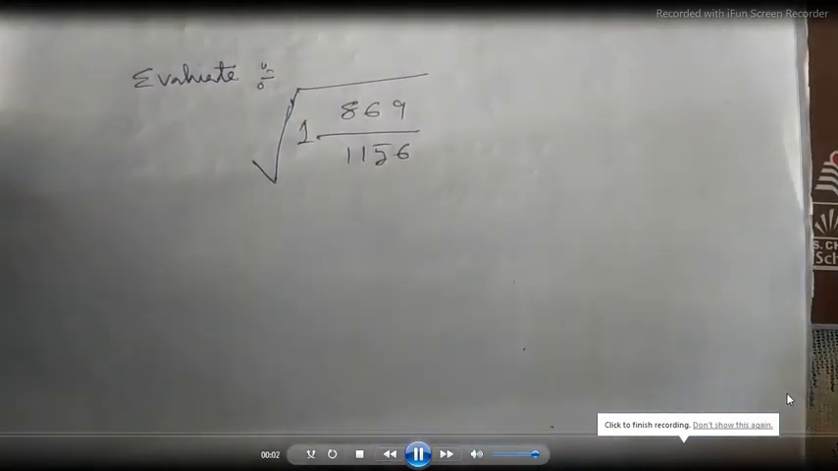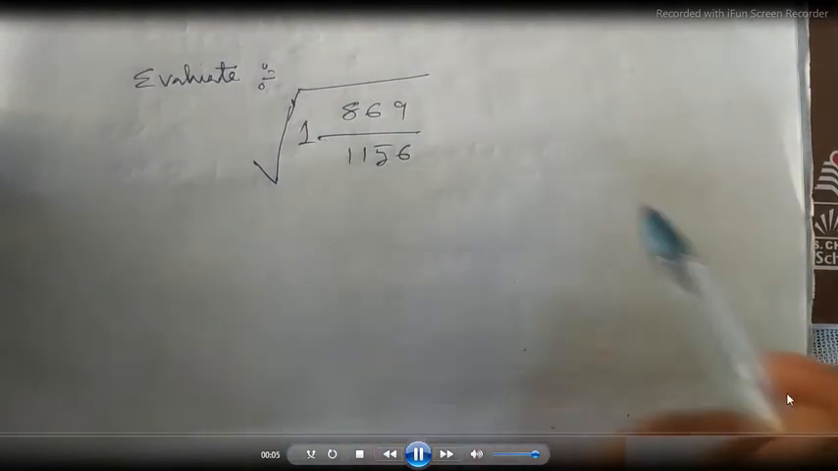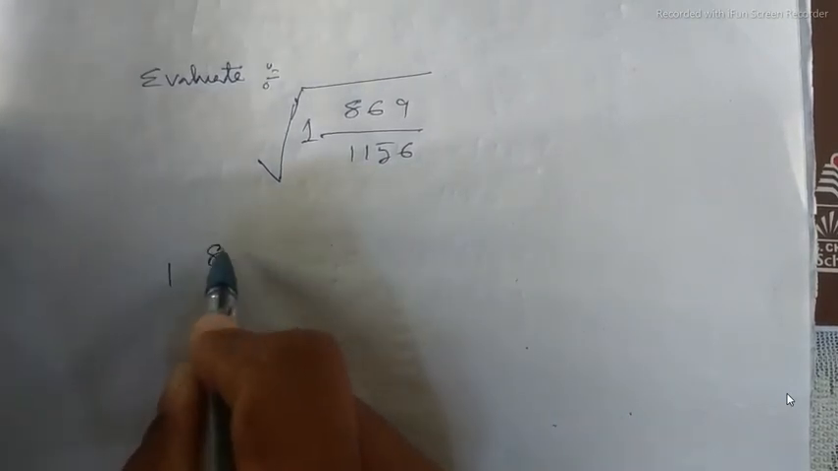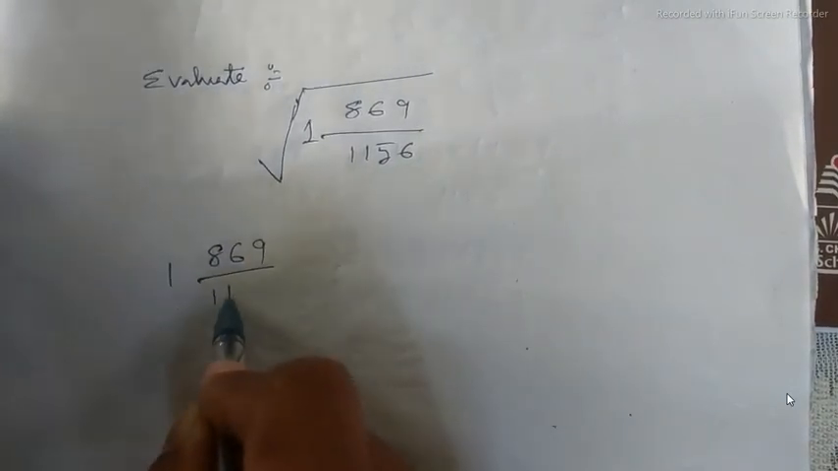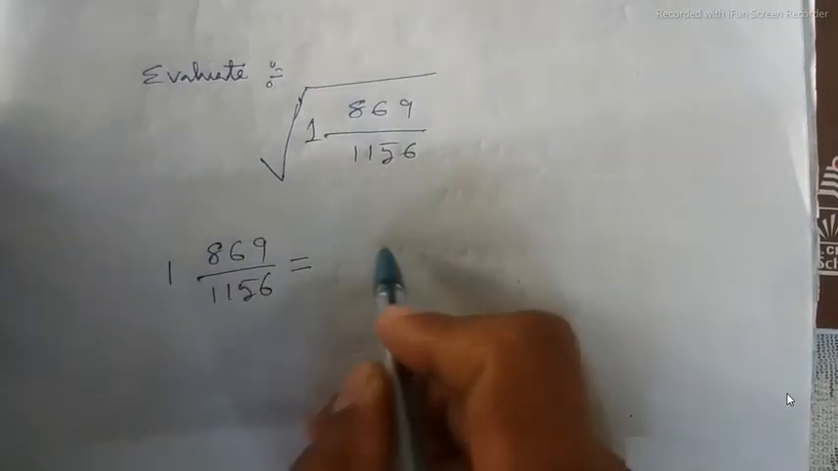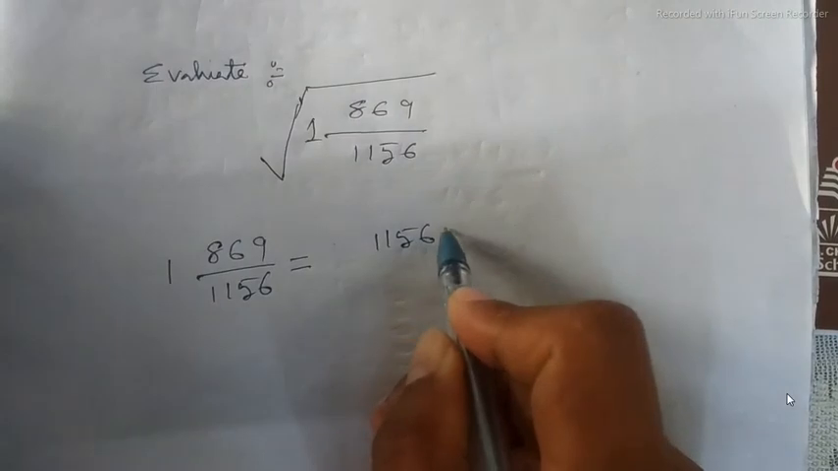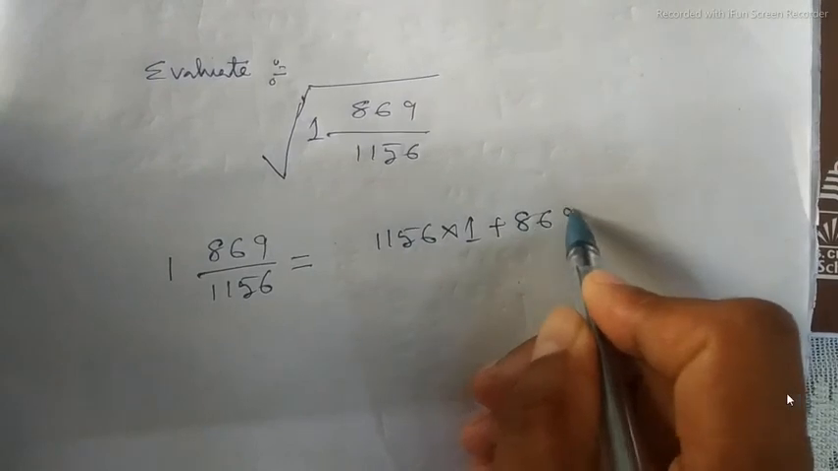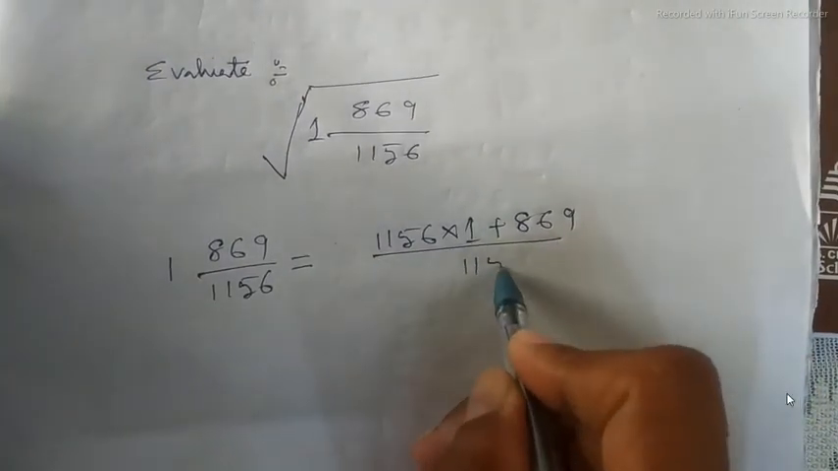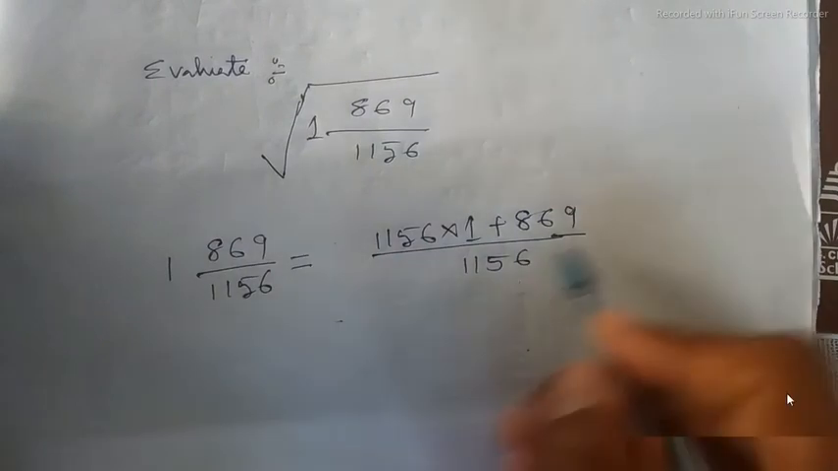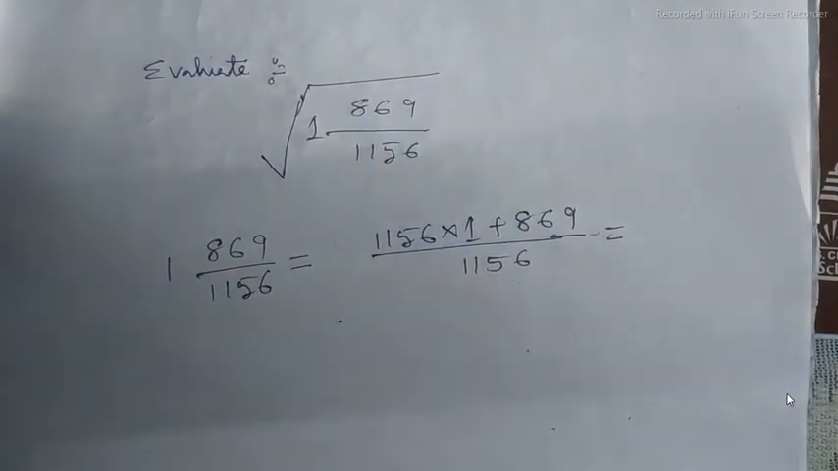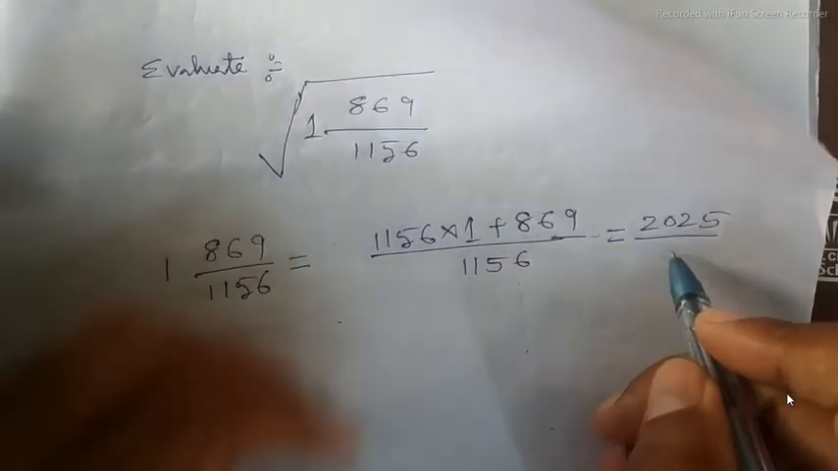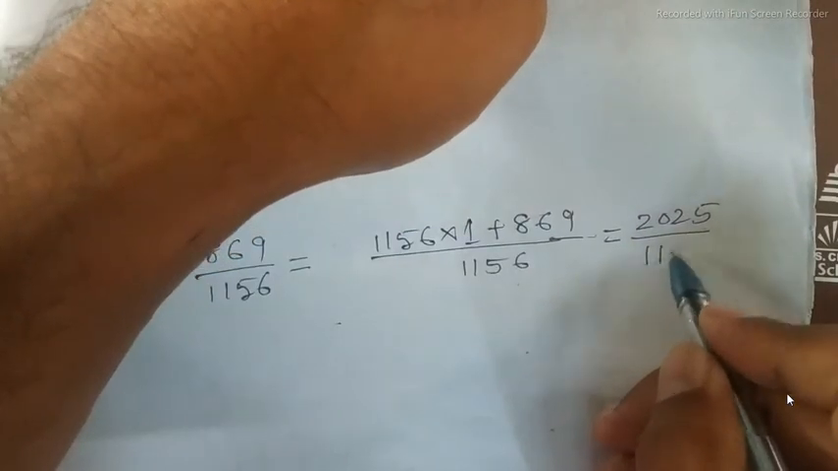So here the following number is in mixed fraction. So we must first convert it into an improper fraction. So 1 and 869 by 1156 will be equal to 1156 into 1 plus 869, by 1156, equals 2025 by 1156.